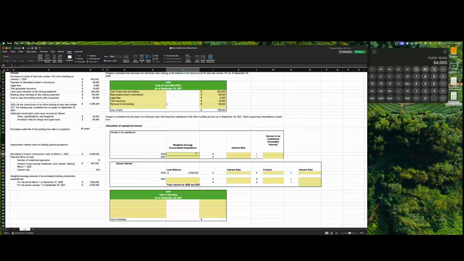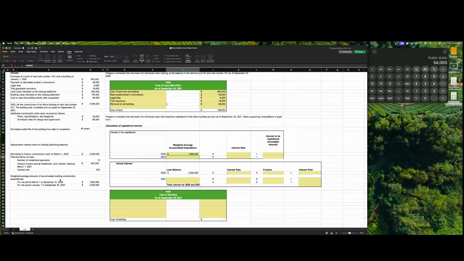Now we're going to calculate the capitalized interest, the weighted average accumulated expenditures. As you can see, 2020. The weighted average amounts of accumulated expenditures, they give you those figures.